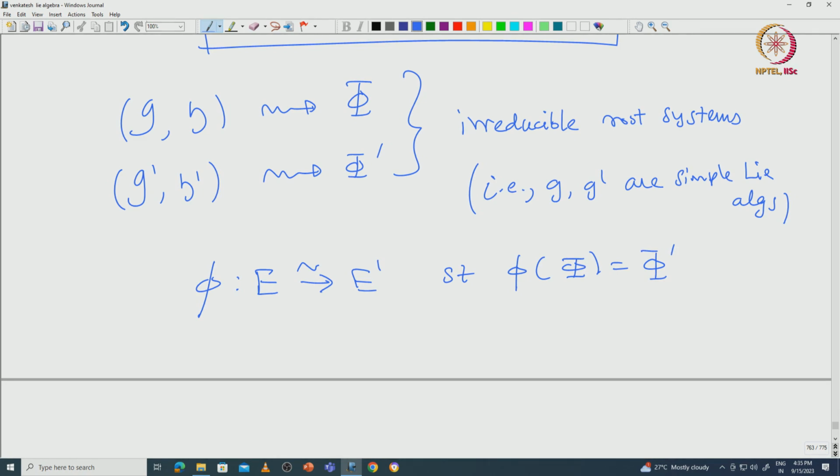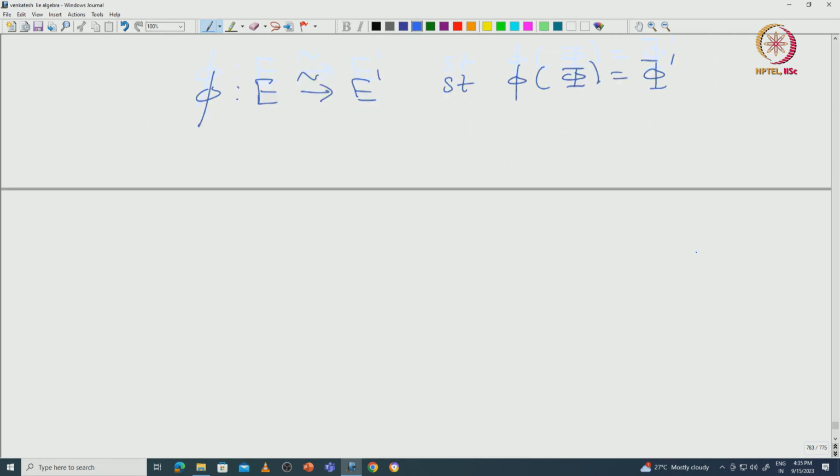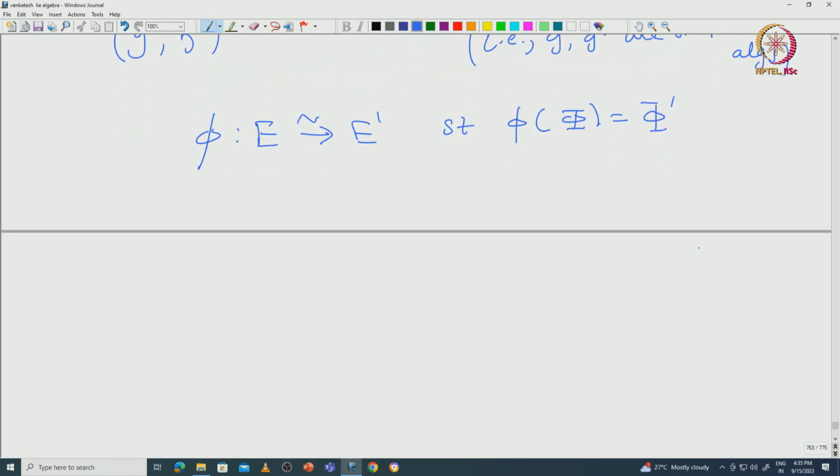For this purpose, from this isomorphism of root systems we immediately got an isomorphism of the corresponding Cartan subalgebras, or the maximal toral subalgebras. We called that isomorphism π, an isomorphism from H to H', by identifying H naturally with H star and then identifying H' with H' star via the respective Killing forms.